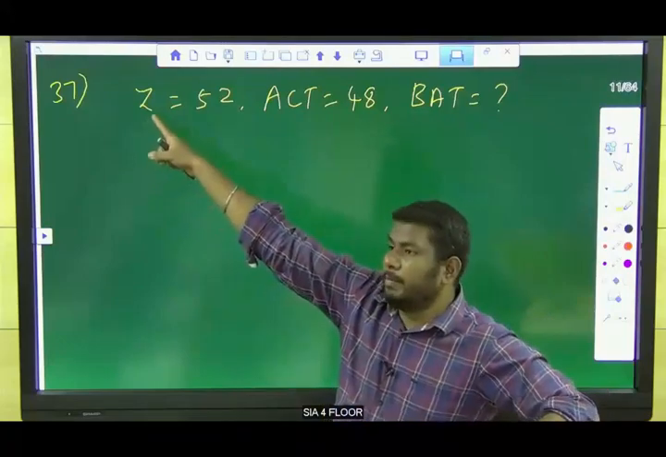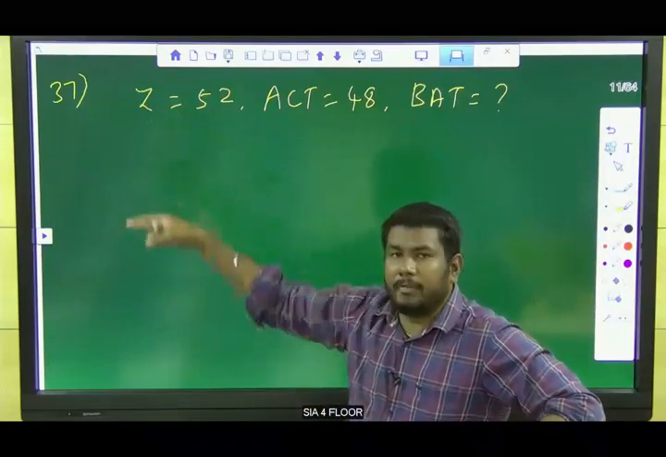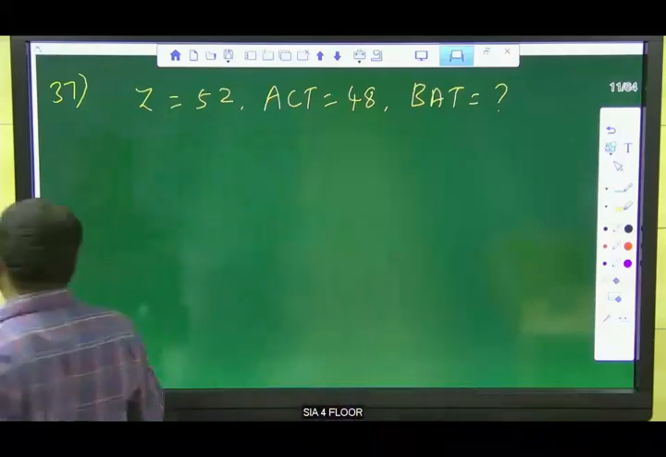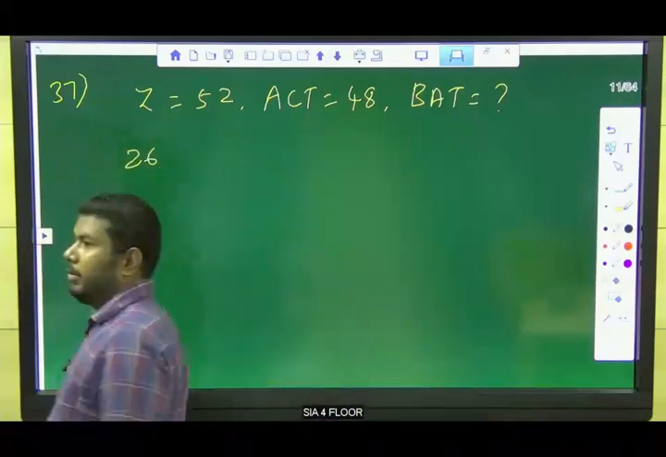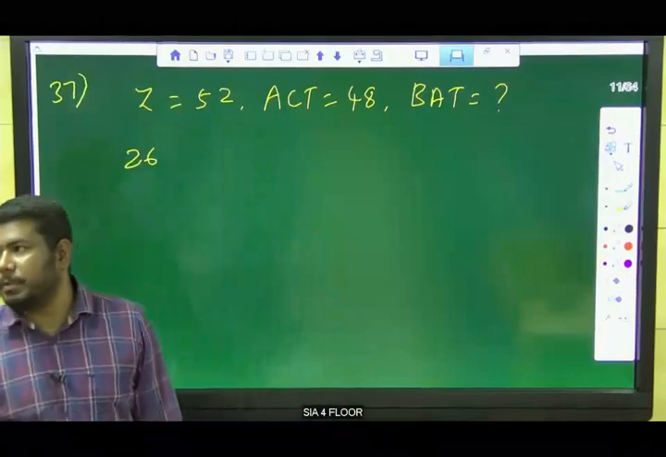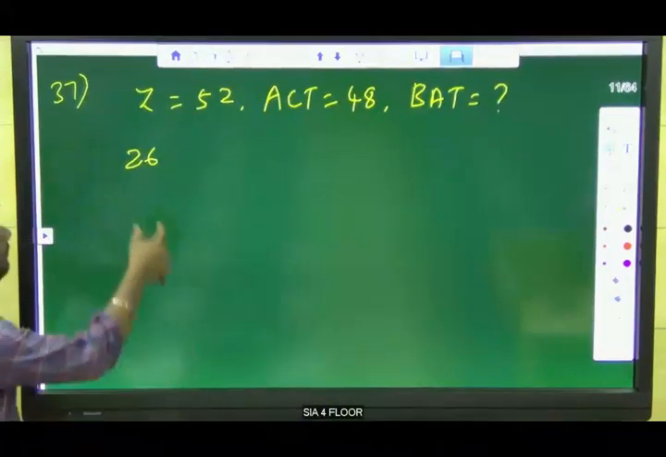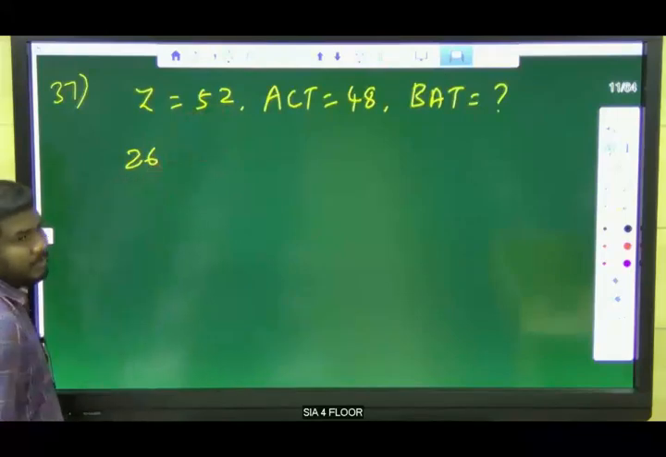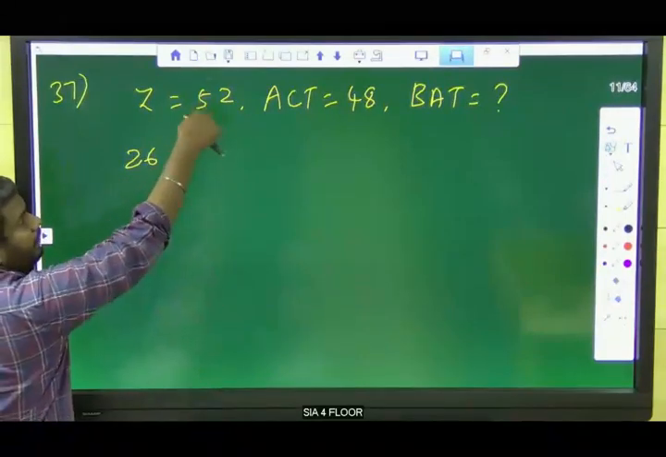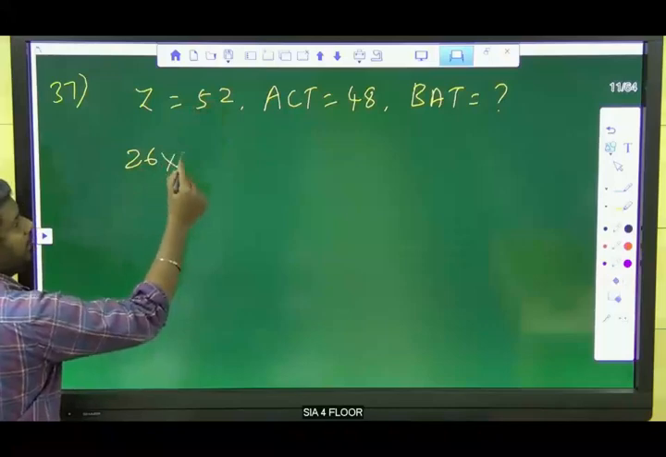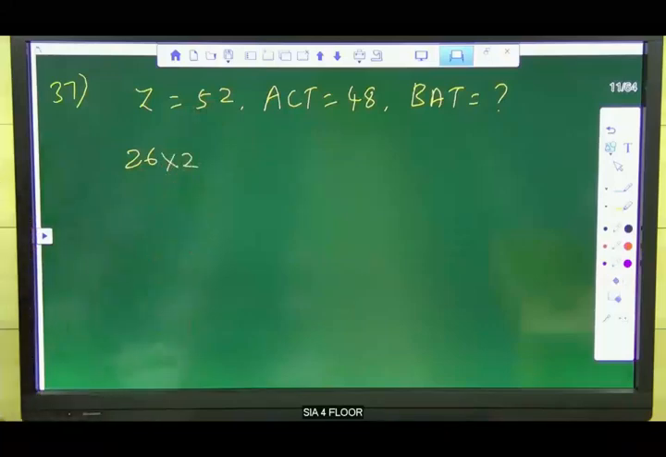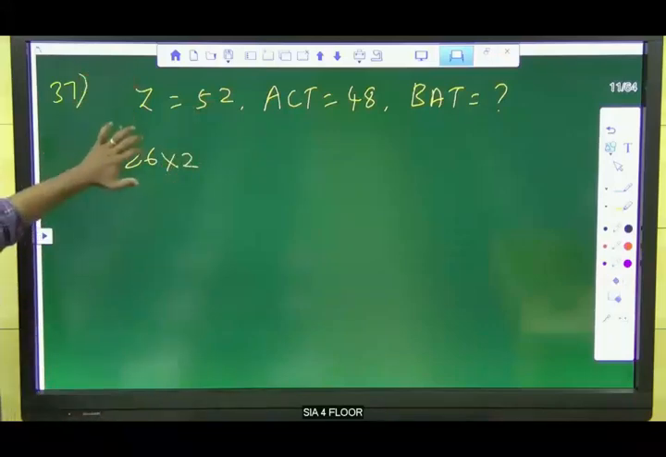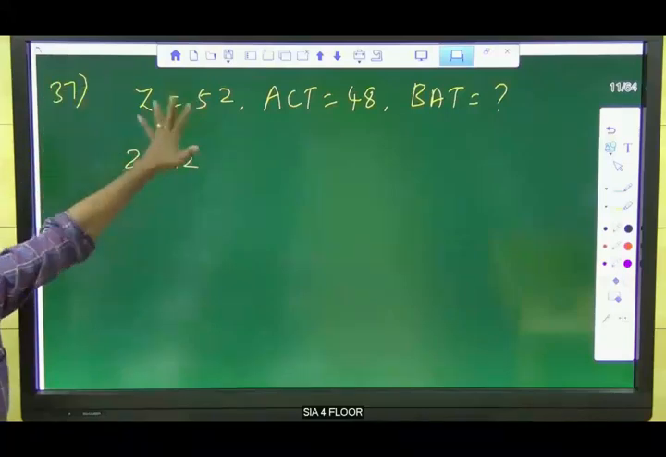Can you tell me the position of the letter Z in the alphabet? 26th position, right? So letter Z is in 26th position. Now tell me, how can you get 52 from 26? Into 2, right? That's it. So position of the letters in the alphabet into 2 is our logic.